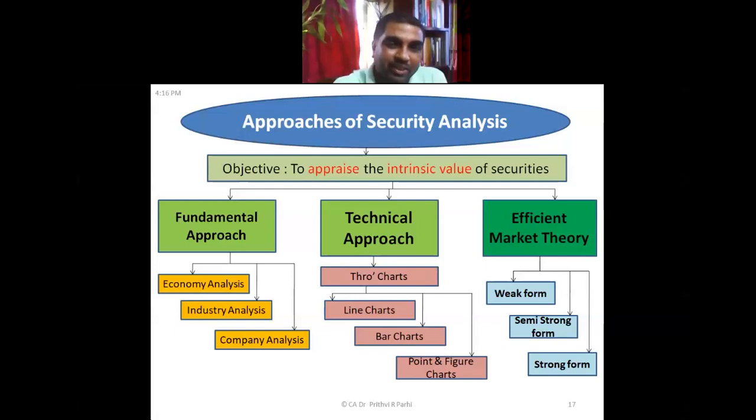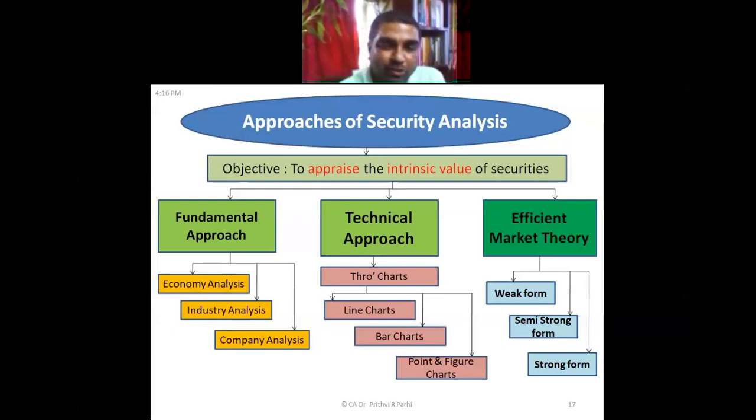Now, the next approach is the technical approach. In this approach, we do several kinds of analysis, and these analyses are based mostly on charts. There are line charts, bar charts, and point and figure charts. We'll be learning all these charts.